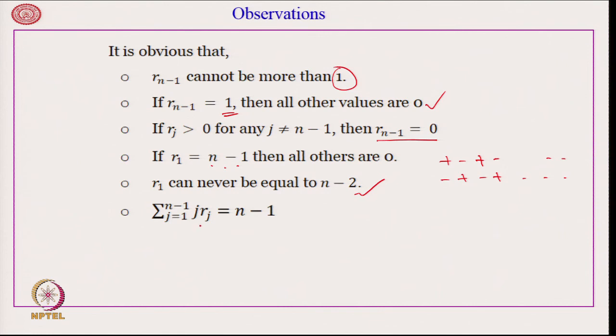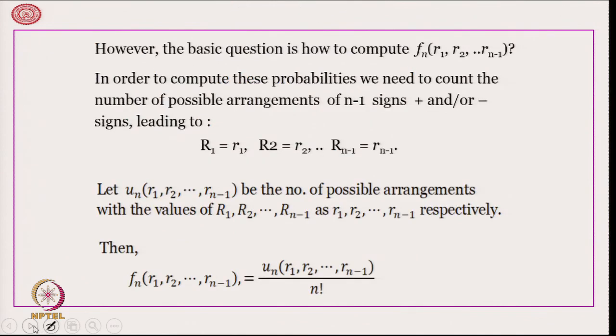And sigma over j of j R j, where j is the length of the run and R j is the number of runs of length j, gives us the total number of symbols in the runs, and that is going to be n minus 1. However, the basic question is how to compute these probabilities f n, R 1, R 2, R n minus 1.